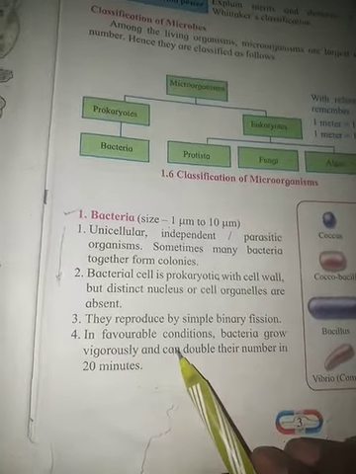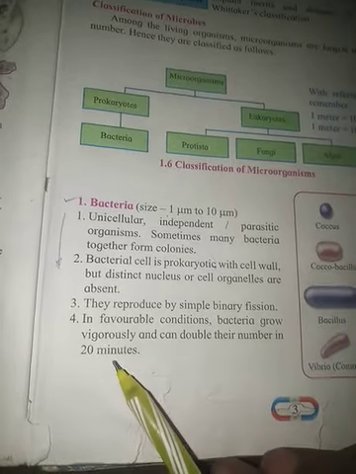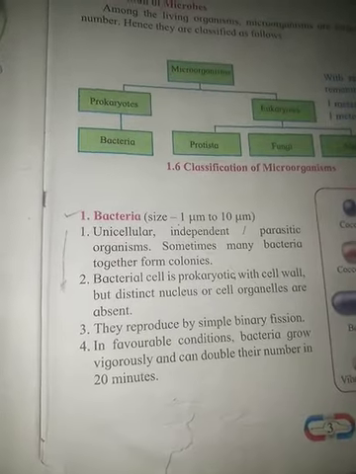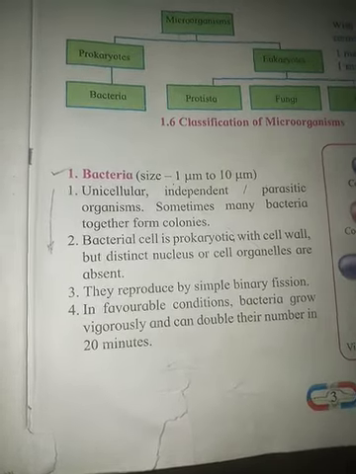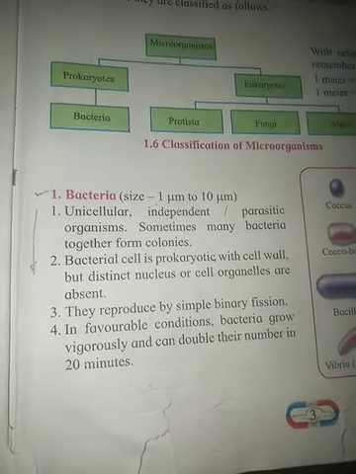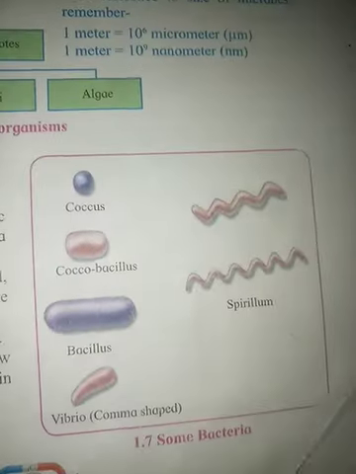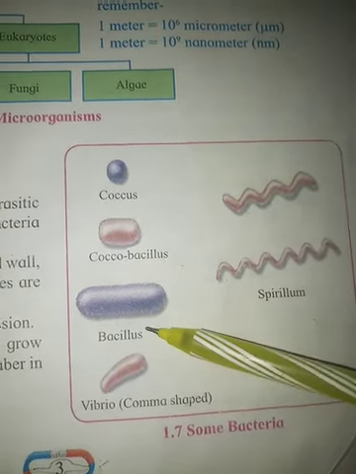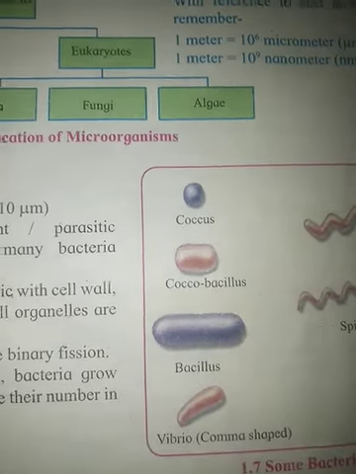In favorable conditions, bacteria grow vigorously and can double their number in 20 minutes. Favorable conditions means the conditions in which they can reproduce properly. In such conditions they can double in just 20 minutes. So this was about bacteria. Some bacteria and their figures and names are given: Coccus, Coccobacillus, Bacillus, Vibrio, that is comma shaped, and Spirillum. These are the names of some bacteria.